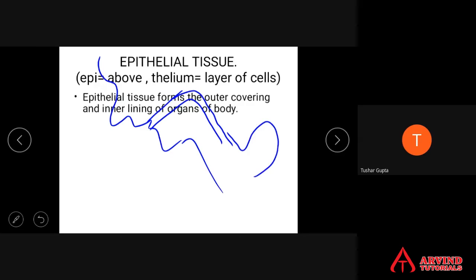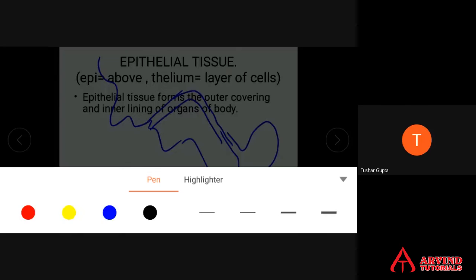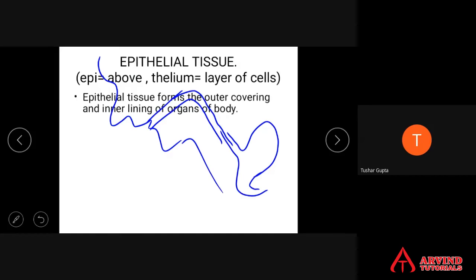Then we have the stomach. The lining of all these organs, the inner lining of all these organs, mouth, and even our skin. All these are made up of what? Epithelial tissues.